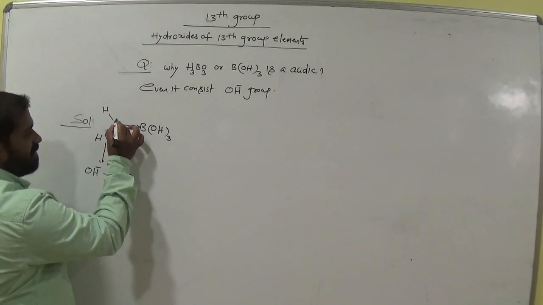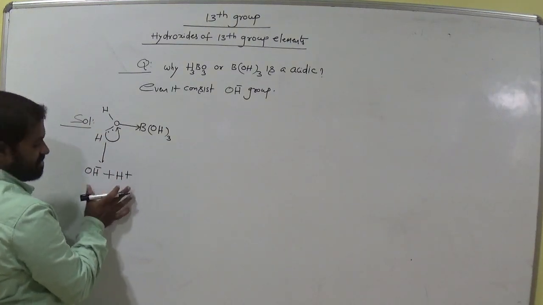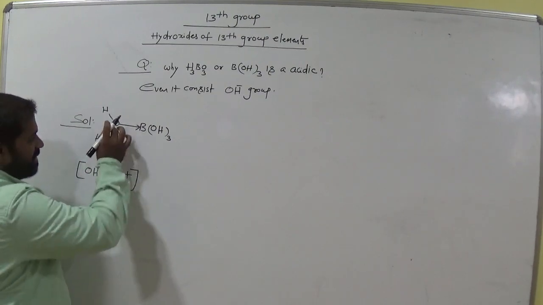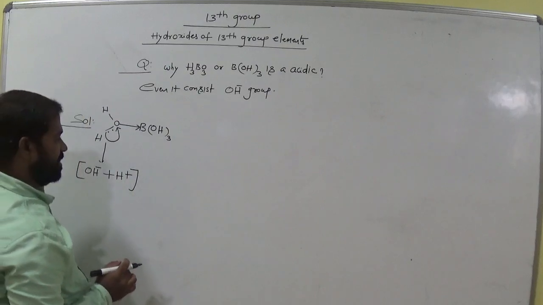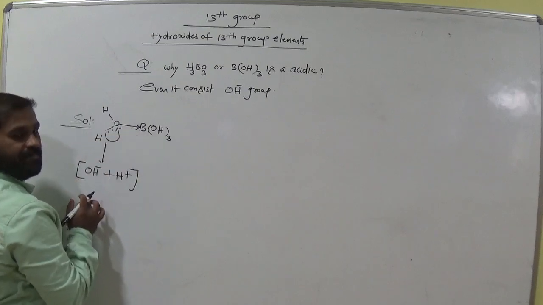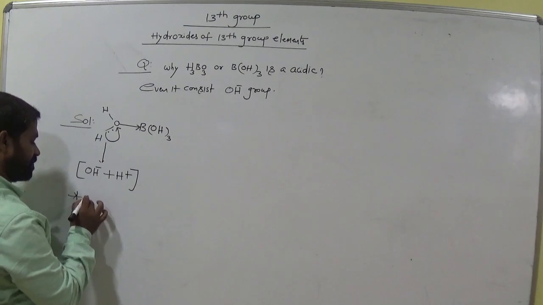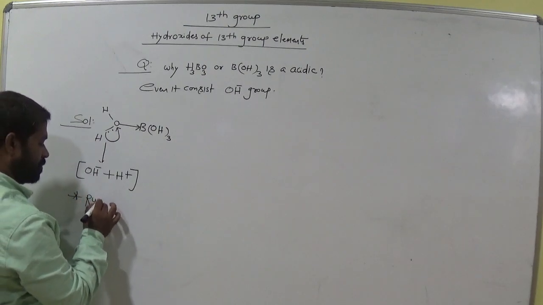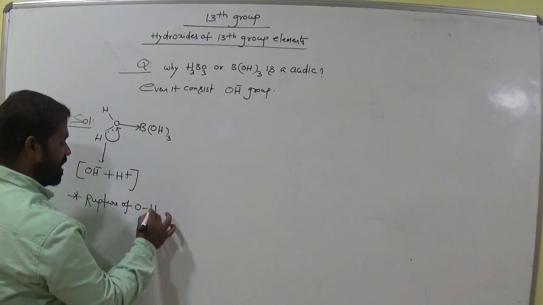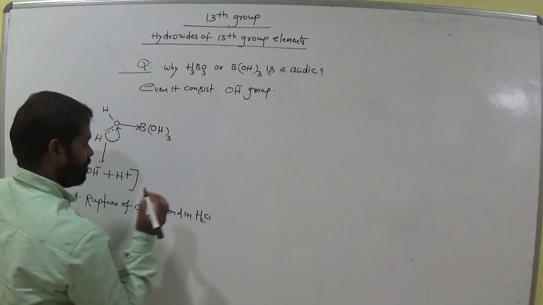So this arrow represents minus, OH minus, and it is removed as H plus. Okay, clear? This has happened here. These electrons migrate towards oxygen due to high electronegativity. We call it the breaking of the OH bond in water, the rupture of the OH bond in H2O.